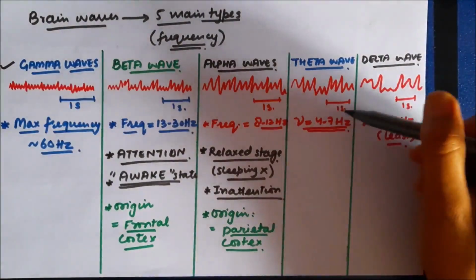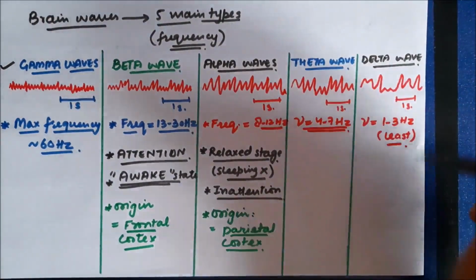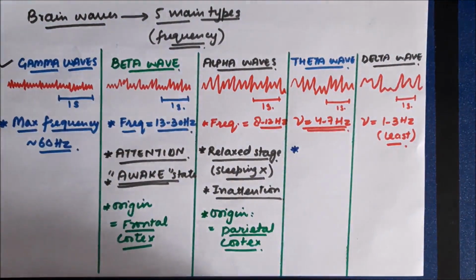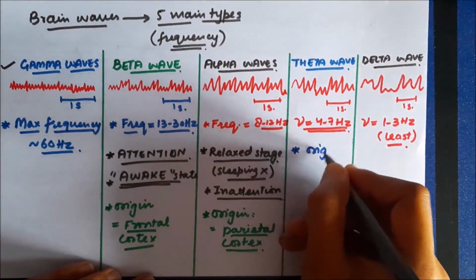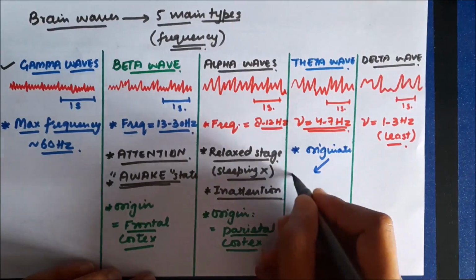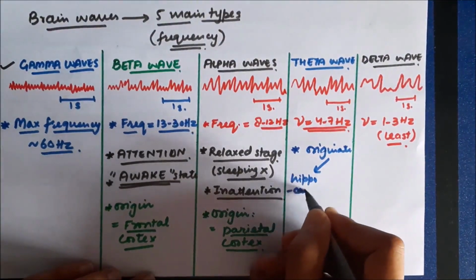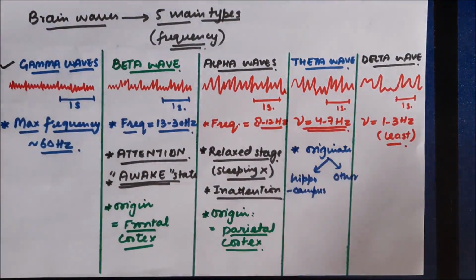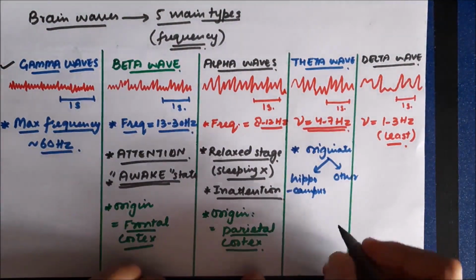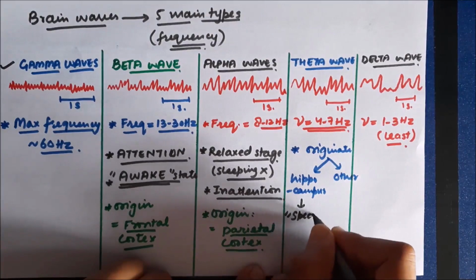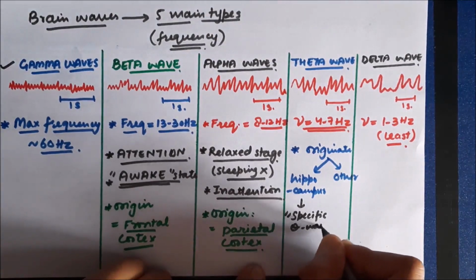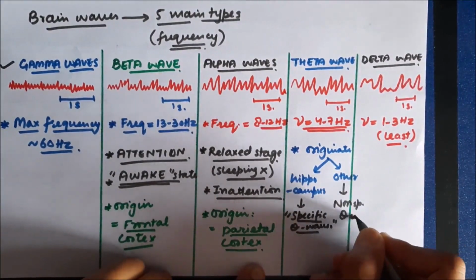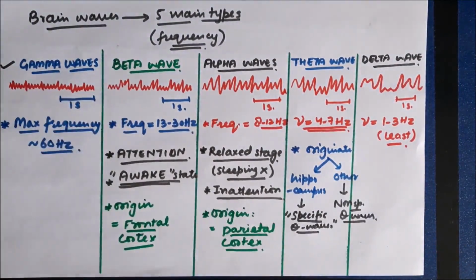Now moving to the next type of wave, that's the theta wave. Theta waves have frequency less as compared to alpha waves. These waves mainly originate from the hippocampus. However, the origin can sometimes be other than hippocampus. The theta waves which originate from the hippocampus are known as specific theta waves. And the theta waves which originate from some other source other than hippocampus are known as non-specific theta waves. For example, they can be seen during sleep.